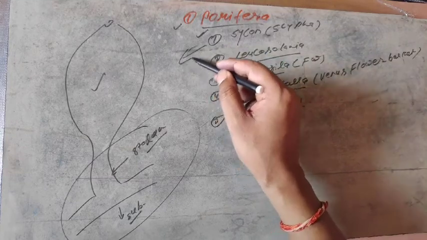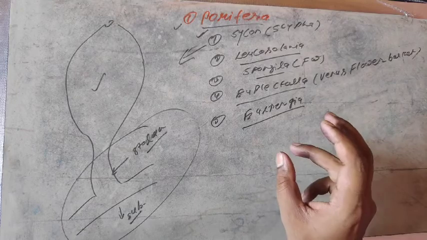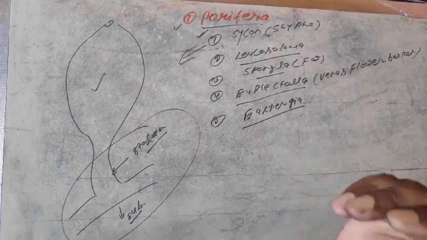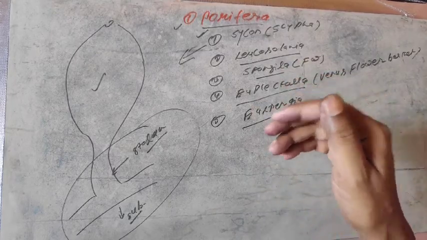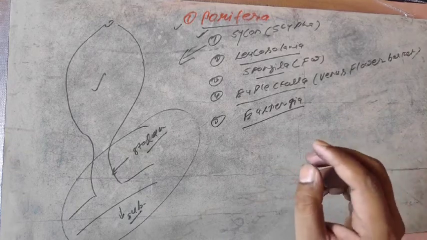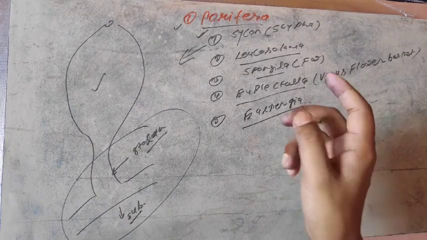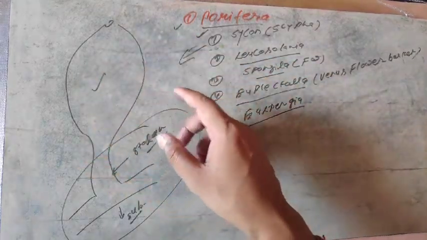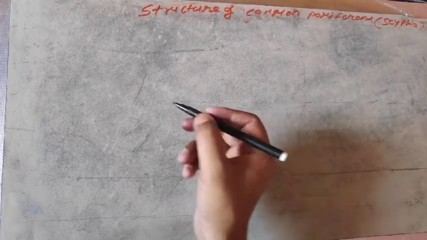We will only talk about Sycon or Scypha in class 11th, and in the early two pages of chapter 4, a very important diagram of poriferans is given, so you need to draw it in your copy with the particular names and labeling. Now back to the labeling and naming of the body design of Sycon or Scypha. Structure of a common poriferan, that is Scypha or Sycon.